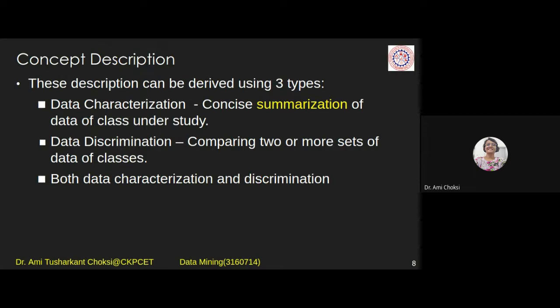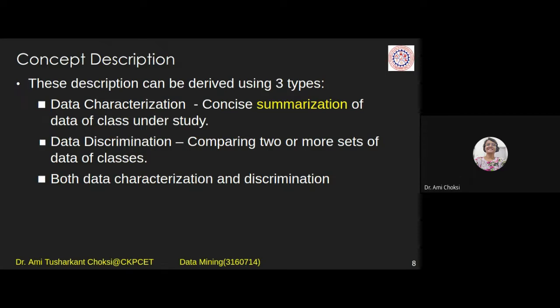Okay. So second is data discrimination: comparing two or more sets of data of classes, right? Let us say that I want to compare the subjects DM and DV and the results in them. When I compare them, I will be able to say that in DM, people have fewer marks than in DV.